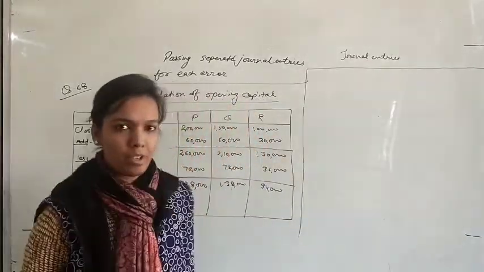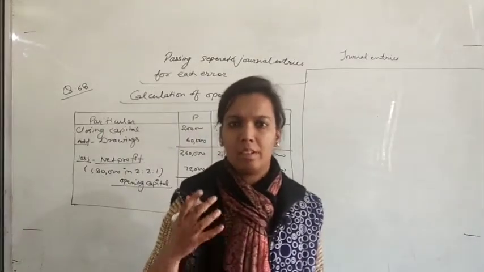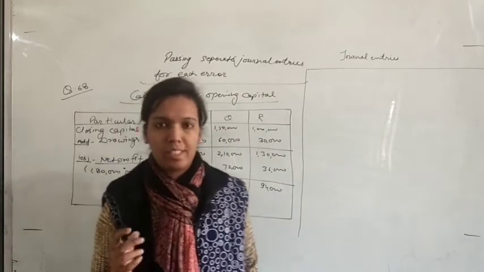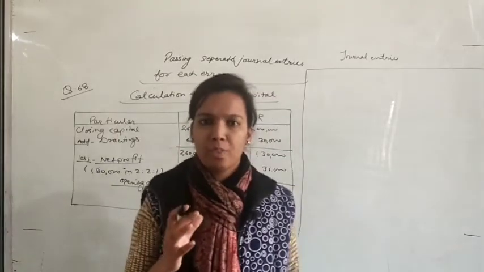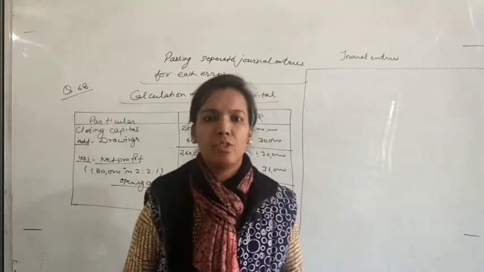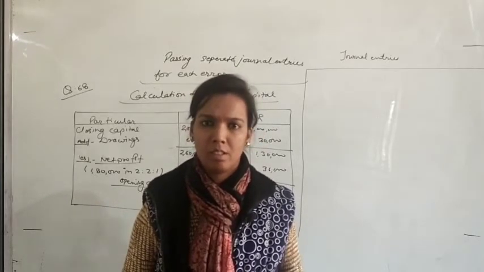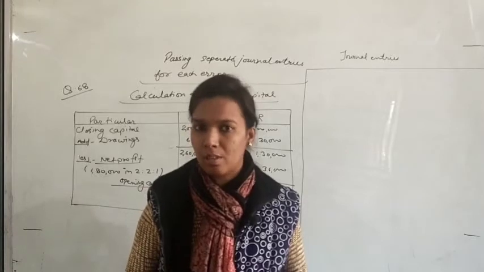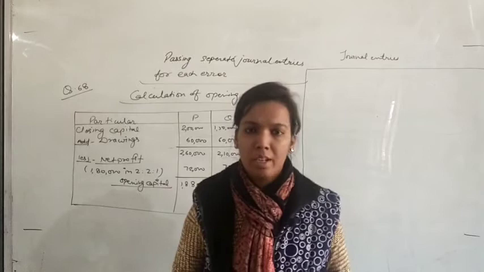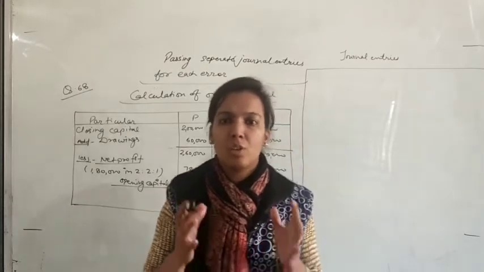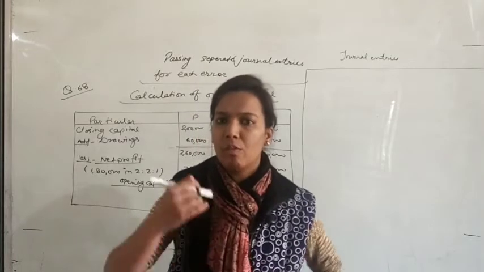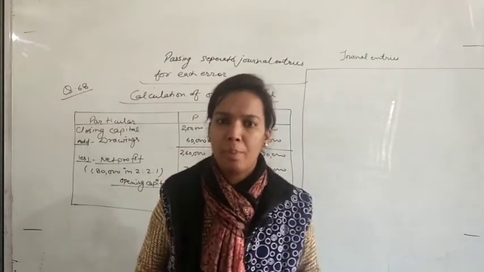So how will we pass journal entries? First of all, I am telling you briefly how we will pass journal entries. Just see that in this question, profit was rupees 1,80,000, and this profit was distributed among the partners. I know that this profit is not right, because in this profit the interest adjustment was not there, but 1,80,000 was wrongly distributed among the partners. So the first entry we will pass is to take back this profit from the partners.